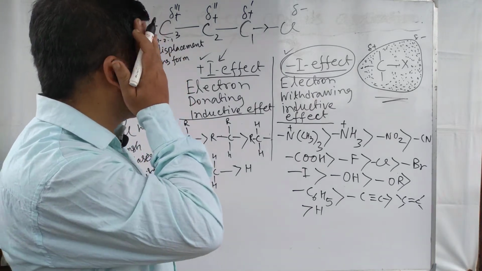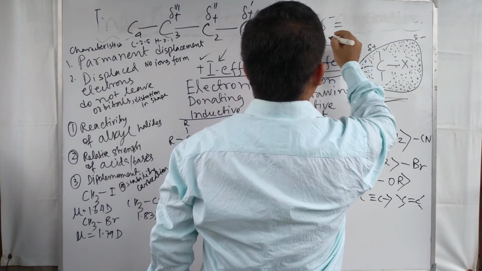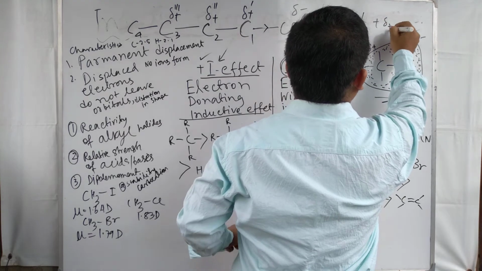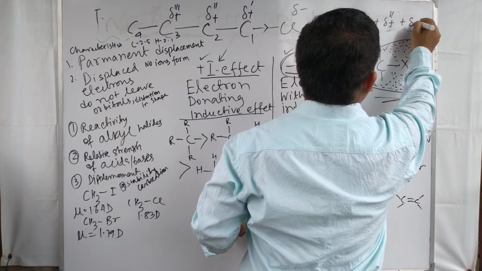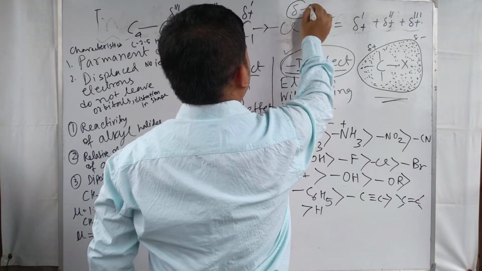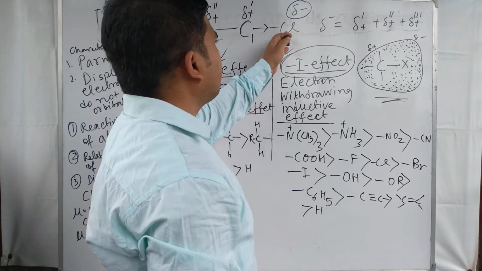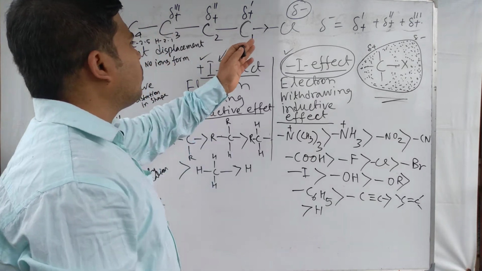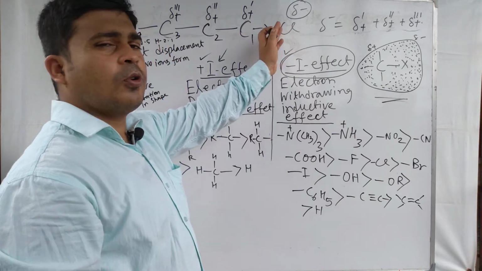The X atom is more electronegative here, and you have to understand that the total charge means del minus is equal to del plus dash, del plus double dash, and del plus triple dash. So the charge developed on chlorine is del minus, and it is equal to the charge developed on C1, C2 and C3.